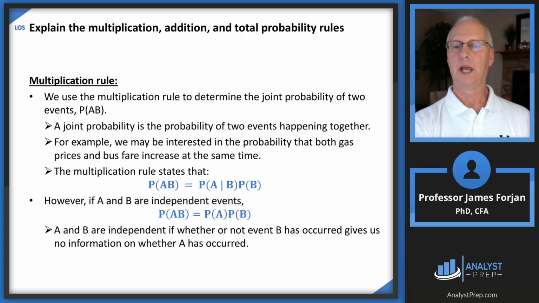And so the multiplication rule states that the probability of A and B occurring together, the gas prices and the bus fare increase, is the probability of the gas price given the bus fare, times the probability of the bus fare. And then if A and B are independent events, you don't have to have the slash in there about conditionals.